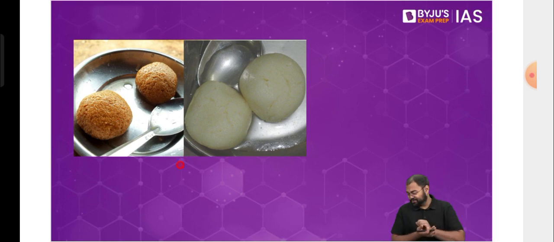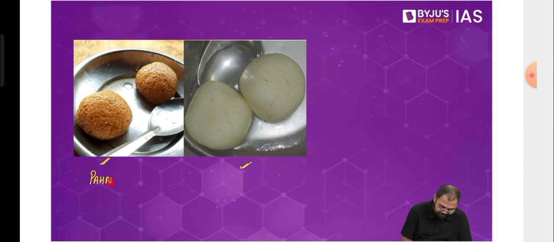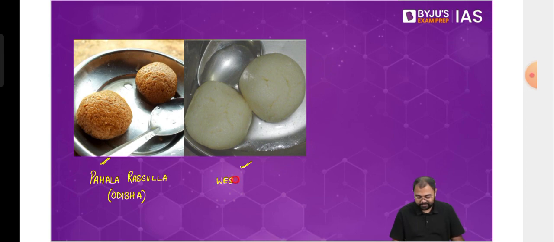I'm sure that there are people in this classroom who are from West Bengal, and there are people in this classroom who are from Odisha. So I don't want to take sides. In this picture, there are two pictures that you can see. There is this brownish colored Rasgulla that you have, and then you have this white one. This brown one, which is also called Pahala Rasgulla, belongs to Odisha. And then this white one that you have belongs to West Bengal.